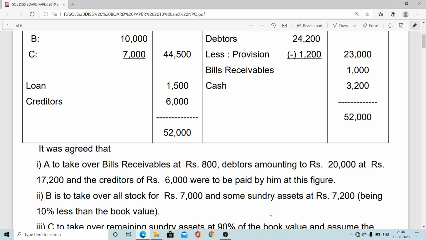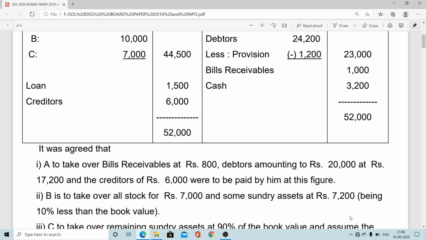At the same time, some sundry asset at rupees 7,200 being 10% less than the book value. So that part we have to clear. Some sundry asset is taken. The takeover value provided is 7,200.